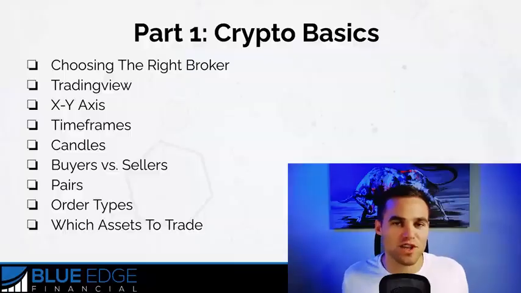Now, we've covered a lot in this video, but the next video in this series is really important. Now we're going to start getting into charting. Okay, so we're going to be talking about things like support and resistance, and what most people tell you about support and resistance is just a complete lie and is inaccurate, actually. Second thing, we're talking about trend lines, and we're going to be talking about chart patterns. And in that video, I'm going to show you a couple secret chart patterns that not a lot of people talk about, but once you understand these chart patterns, you'll be able to accurately predict when the market's likely to start flying off in a certain direction.